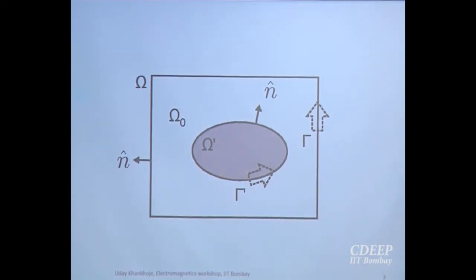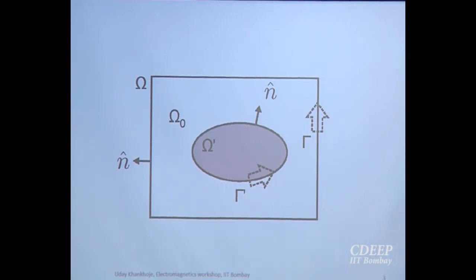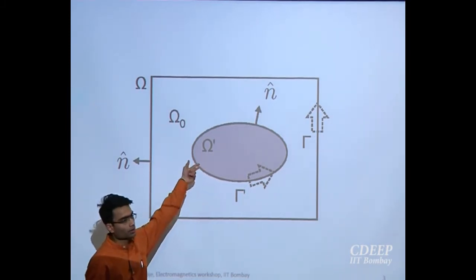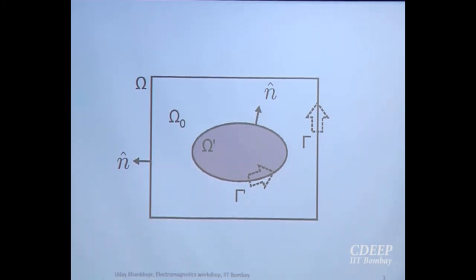This could be a PCB chip which is radiating some power. This could be a dielectric object on which a radar wave is falling. It could be anything. And so this colored part here shows an object of interest. The beauty of FEM, which we all know, is that I can model any arbitrarily shaped geometry. I am not confined to be on a Cartesian grid or whatever, right? The outward normal over here I am denoting by n hat, right?